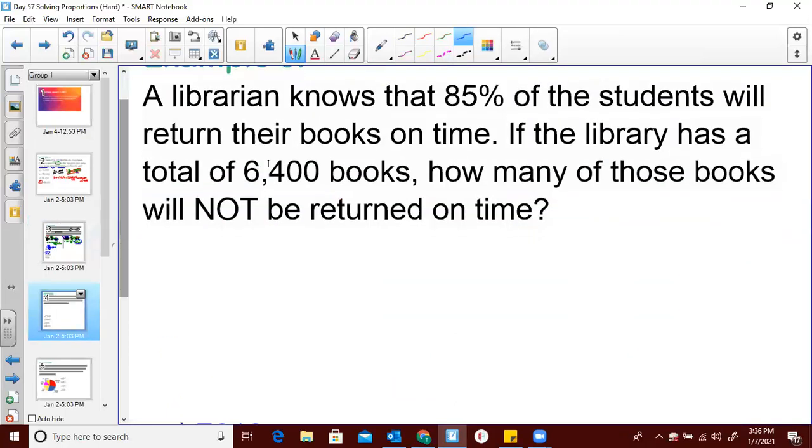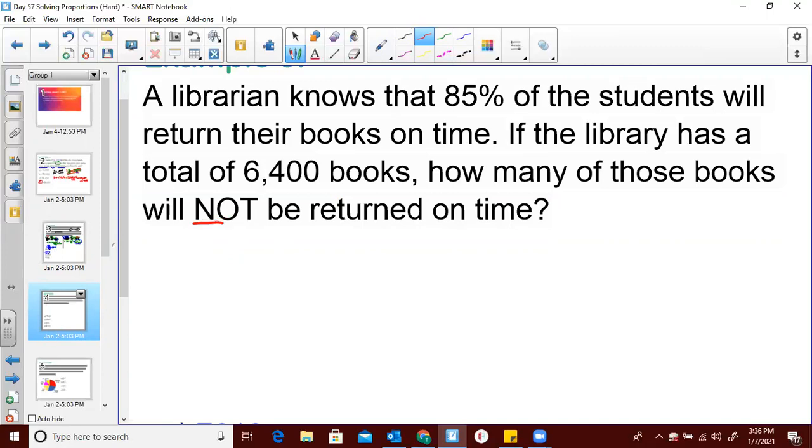All right, so a librarian knows that 85% of the students will not, or sorry, skipping ahead. A librarian knows that 85% of the students will return their books on time. If the library has a total of 6,400 books, how many of those books will not be returned on time?